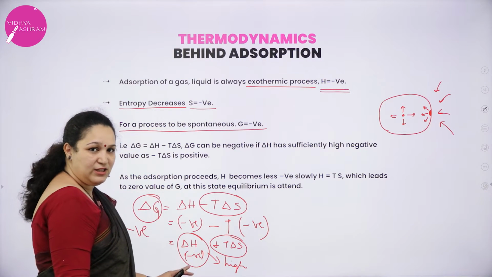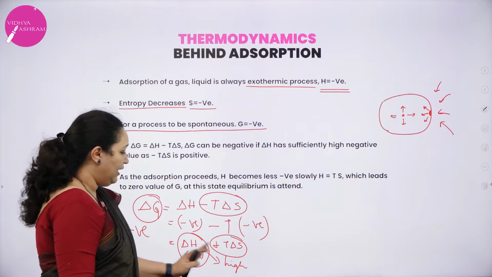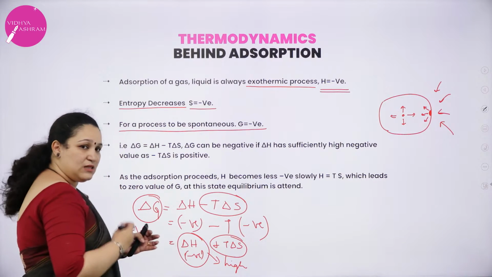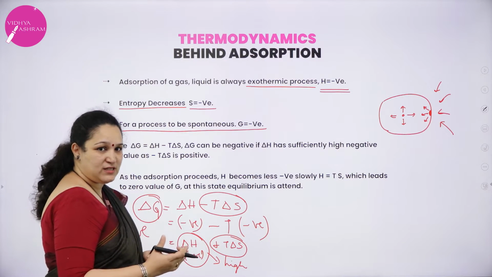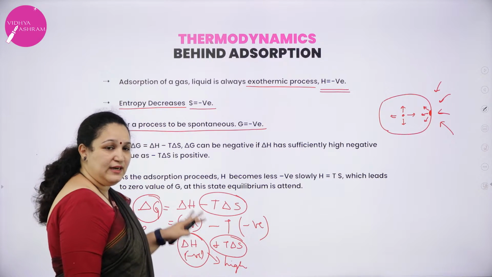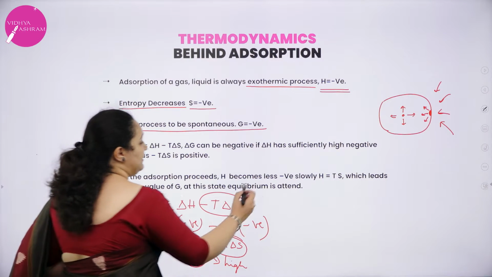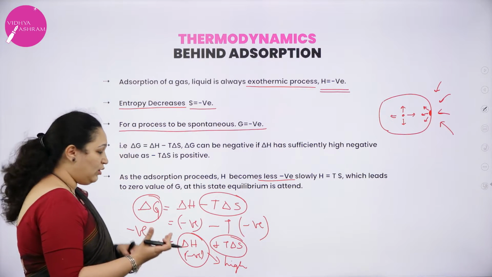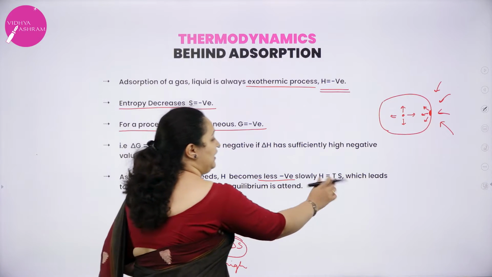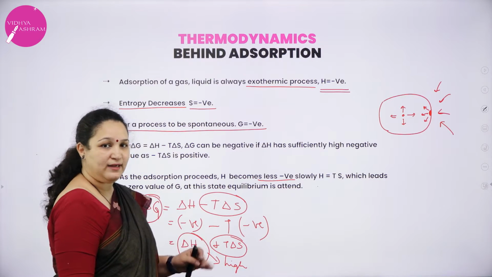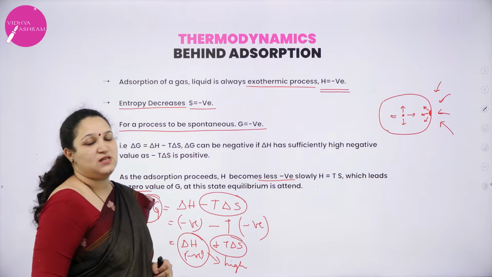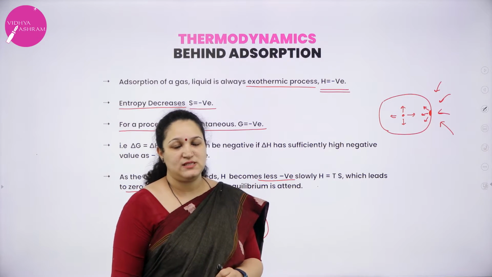Correct? Delta H should be very high. It should be a highly exothermic process. Also, as the process of adsorption takes place, delta H becomes less and less negative, and slowly delta H and T delta S values become equal to one another, and then delta G will become 0, which is called the equilibrium state.